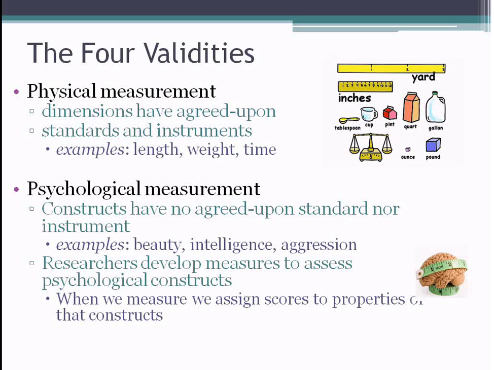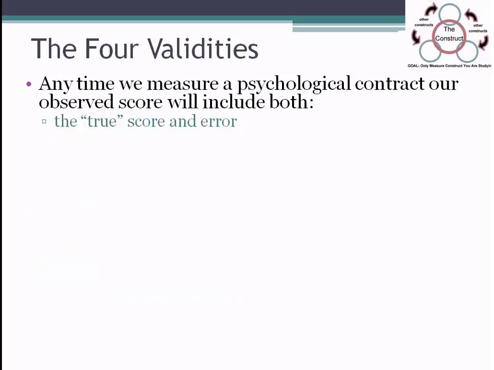Now, we talked about this idea early on in the class, that in psychology, oftentimes we are dealing with abstract concepts, and so we have to develop measures to assess these constructs. And one thing that's important to be aware of when you are doing research is that when you're measuring these constructs, let's say for your project you're measuring depression, and you go out and you get a bunch of people's ratings on depression and you get a depression score for them.